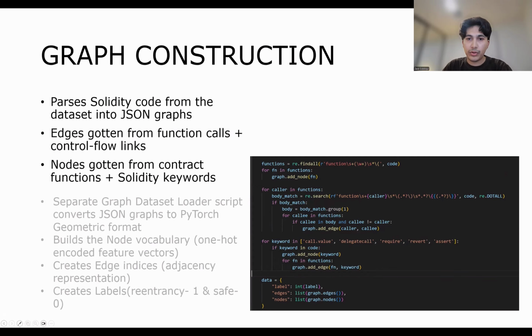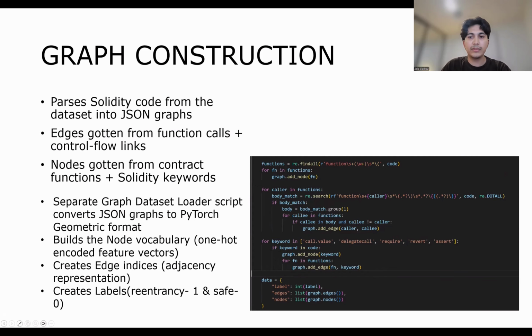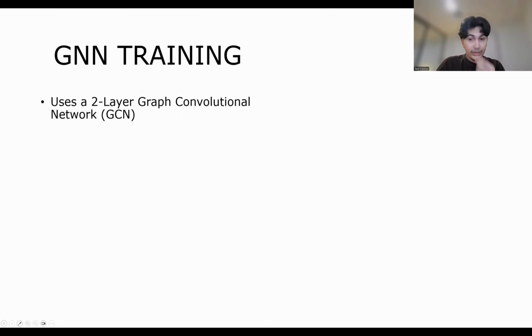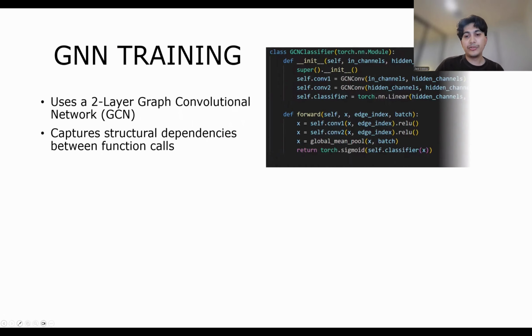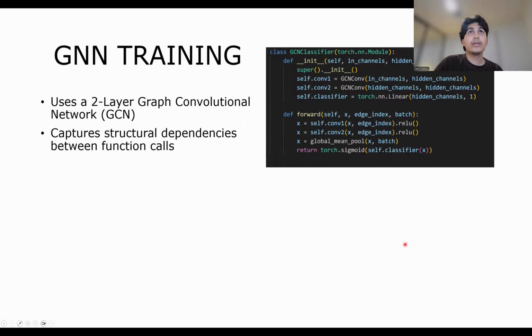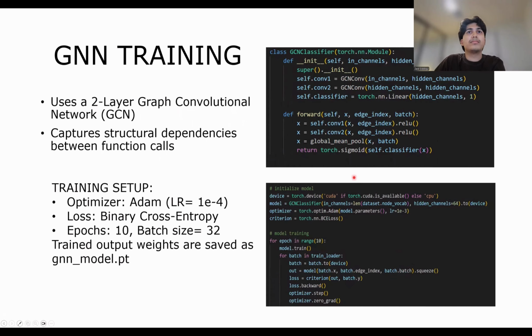Now, for loading the dataset, GNN training was done by using two-layer graph convolution networks, or GCNs, that were trained to capture the structural dependencies between function calls. And the training ran for 10 epochs, as you can see, with Adam optimizers, and it was relatively quick. The weights were saved to be used later.